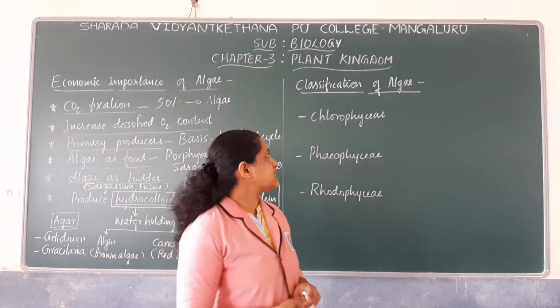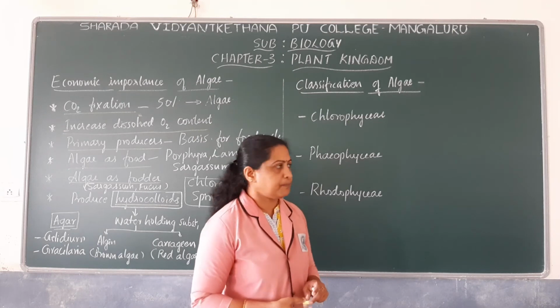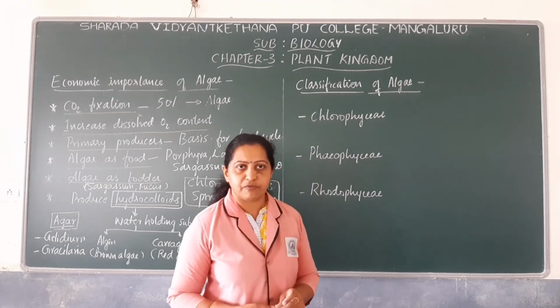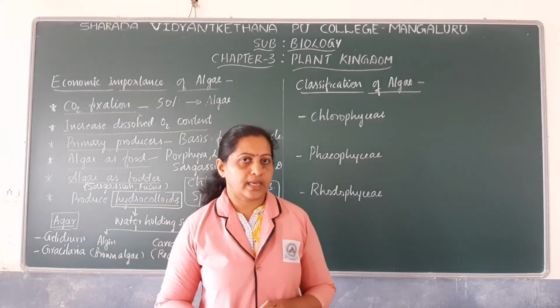So next, let us discuss the classification of algae. How are algae classified? What are the classes of algae?